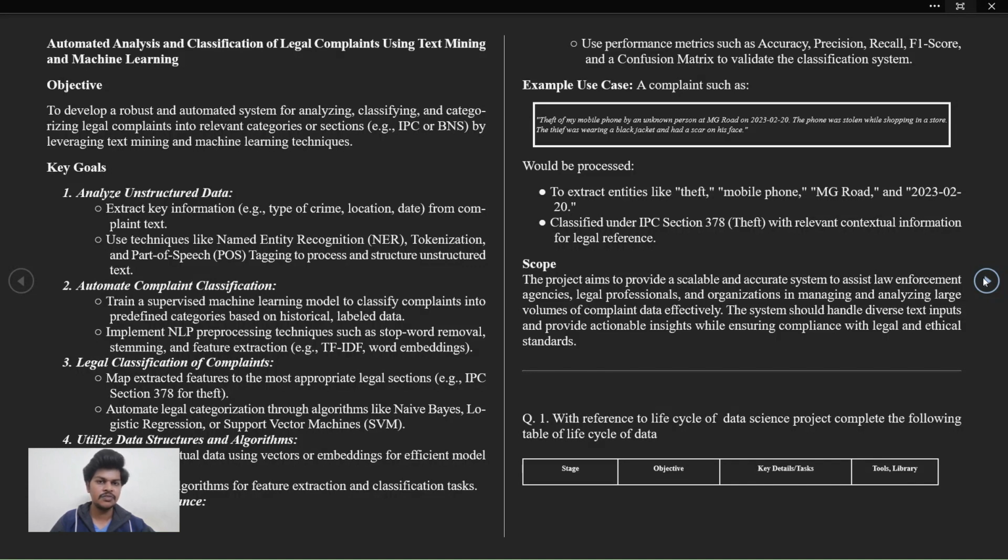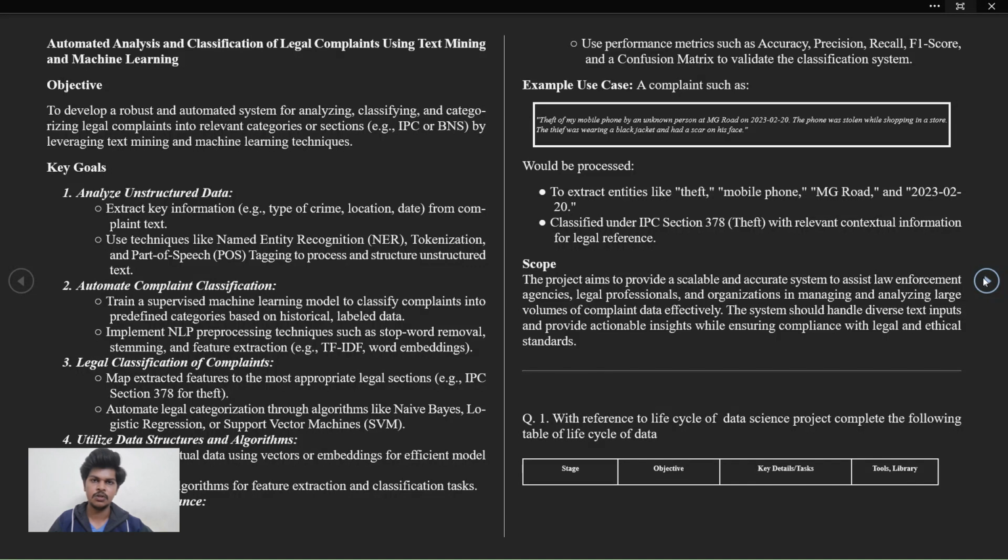Third, legal classification of complaint. Map extracted features to the most appropriate legal sections. Automate legal categorization through various algorithms like naive Bayes, logistic regression, or support vector machine, SVM. Fourth, utilize data structures and algorithms. Represent textual data using vectors or embeddings for efficient model training. Apply NLP algorithms for feature extraction and classification tasks.